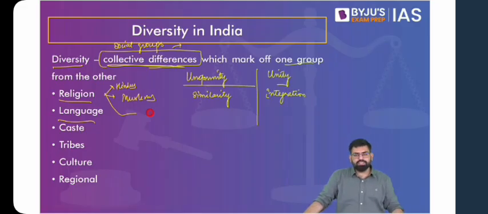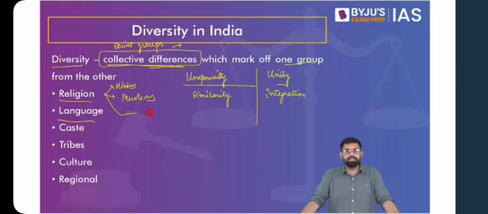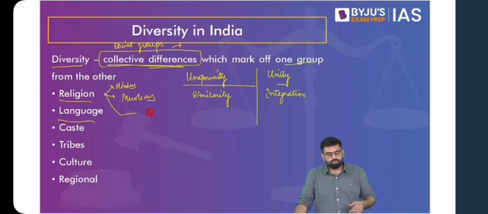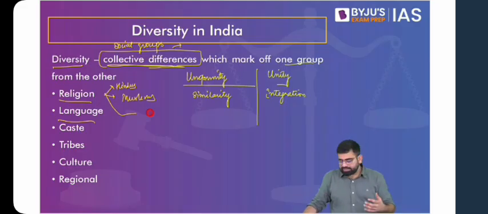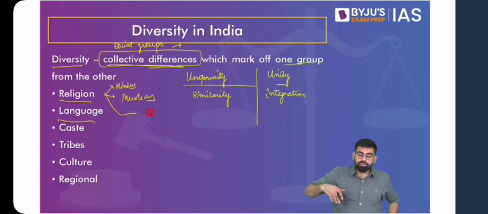Then if we talk about language, you find that we have a few major languages. Then we have English, and also a lot of dialects that are spoken across the country. So we have a diversity in terms of language as well. Also, when we talk about linguistic diversity, particularly in the urban centers, people tend to be multilingual. That means people speak more than one language. Take for instance people who originally belong to Bangalore. Generally you find them speaking 4 to 5 languages. One is English, they can speak a little bit of Hindi, they speak Kannada fluently, and then two more languages, Telugu and Tamil. So one is linguistic diversity across the country, and the other is how there are regional differences with respect to the same.